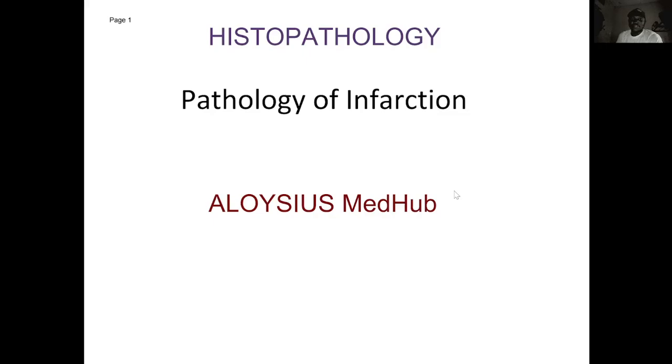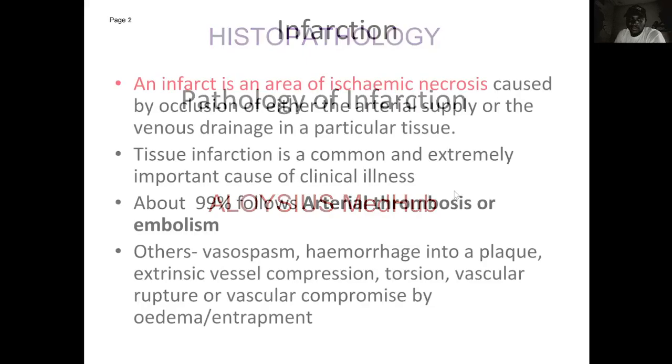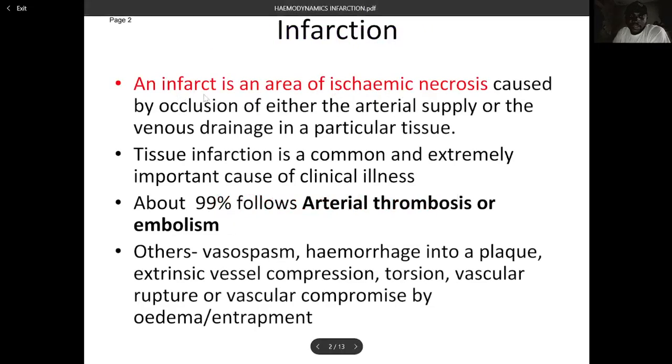Today we'll be doing histopathology and we'll be talking about the pathology of infarction. An infarct is an area of ischemic necrosis caused by occlusion of either the arterial supply or the venous drainage in a particular tissue. Tissue infarction is a common and extremely important cause of clinical illness.